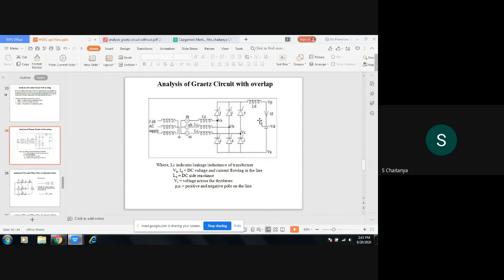When the valve is in non-conduction mode, the valve is not conducting, so the voltage will be blocked across it and the current will be 0. V1 indicates the voltage across thyristor 1. Similarly, V3 is the voltage across thyristor 3, V5 the voltage across thyristor 5. Like that, for each individual thyristor, we denote the voltage V with the thyristor number. And P and N are the positive and negative poles of the line.